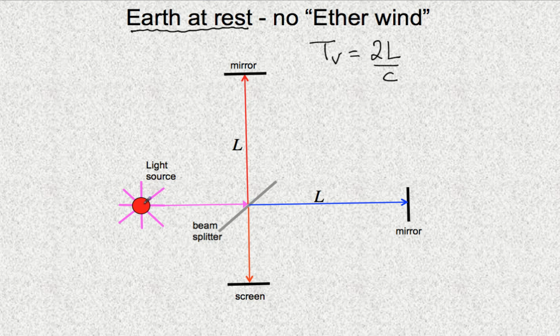So, assuming that this has put out a very sharp pulse of light, both pulses, that is to say, the part which went here and came back and the part which went here and came back, will arrive at exactly the same time, and then they will be diverted here onto the screen, and they will double in strength or amplitude. The vertical time was this, the horizontal time I'm going to write is exactly the same, 2L over C. Again, all this assumed that this apparatus was at rest with respect to this gray stuff over here, which is supposed to be the ether.